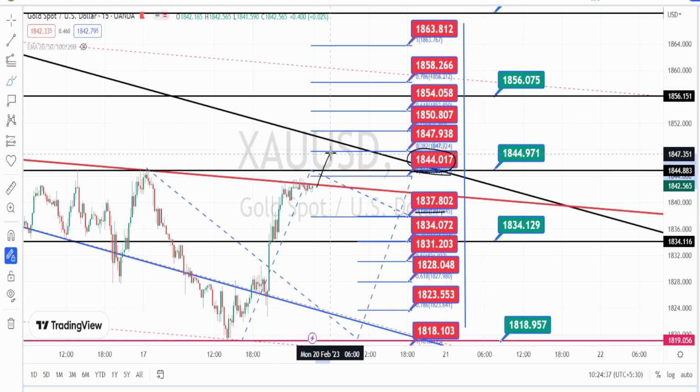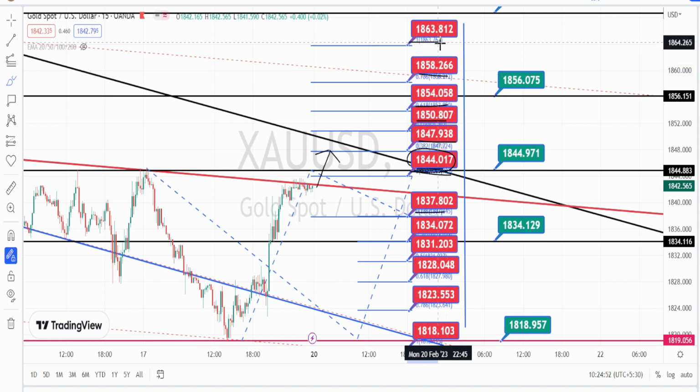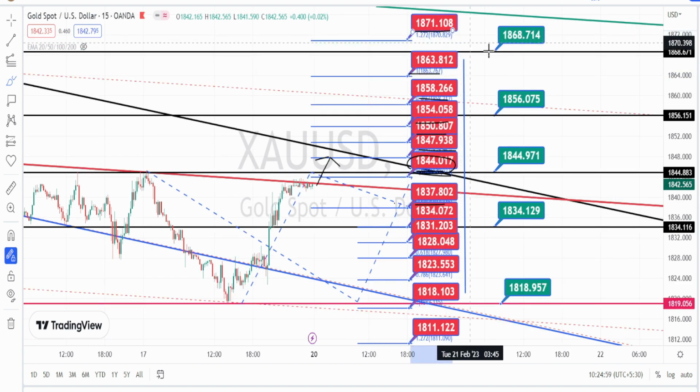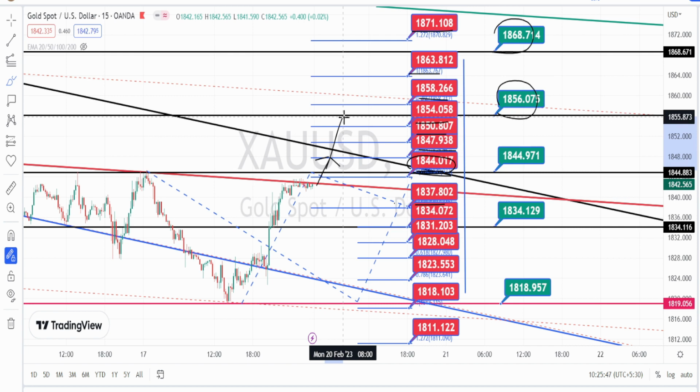And once the price action breaks this resistance level of 1844 on the bullish side, the next levels of resistance are going to be around 1847, 1850, 1854, 1858, 1863 and 1871. And the values within these green color boxes are the resistance levels from the higher time frame, which are a little stronger than the 15 minutes time frame resistance levels. So we can expect a little bit of bounce back from these resistance levels on the bearish side. But if the bullish trend is still stronger, we can expect it to breach these resistance levels